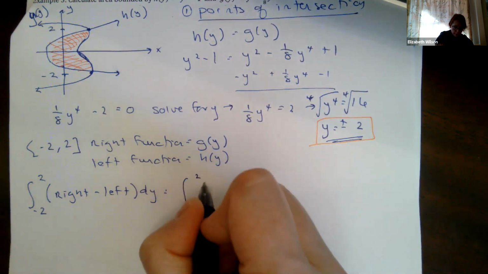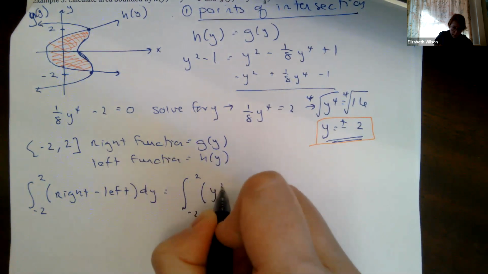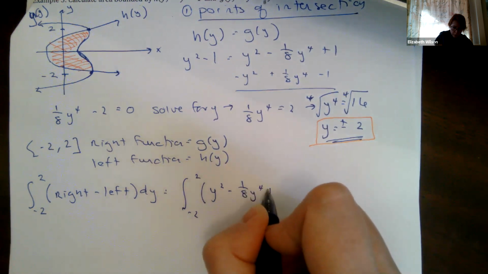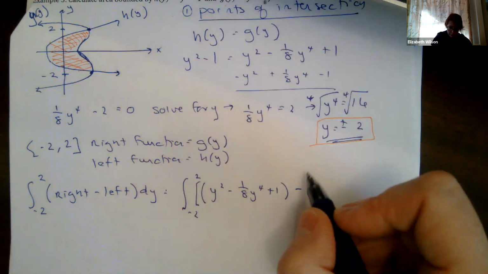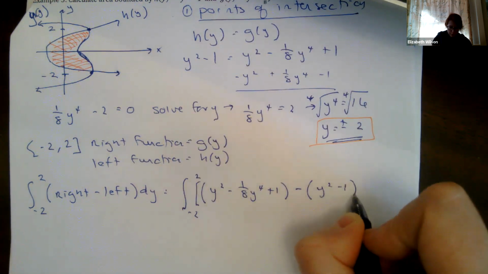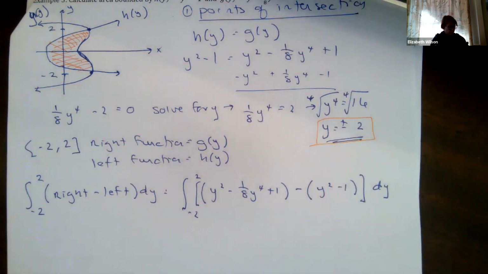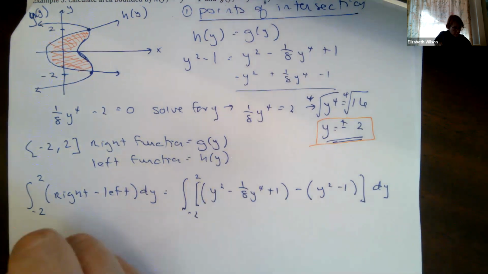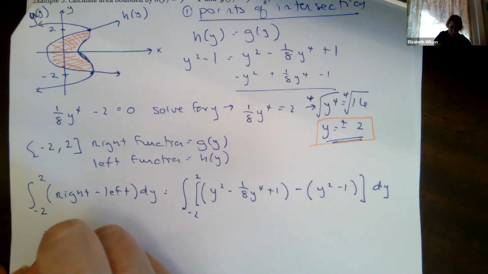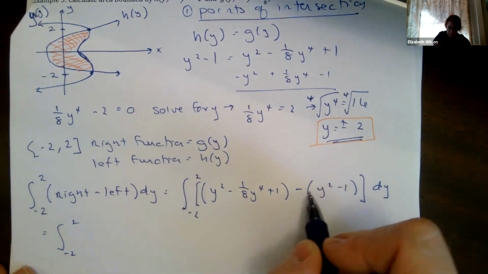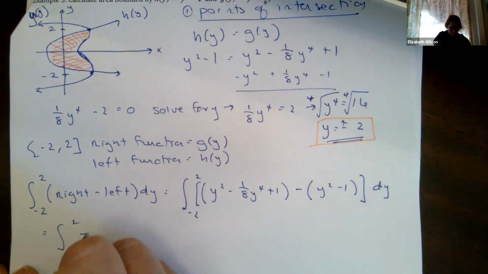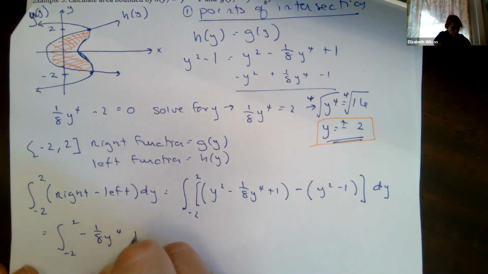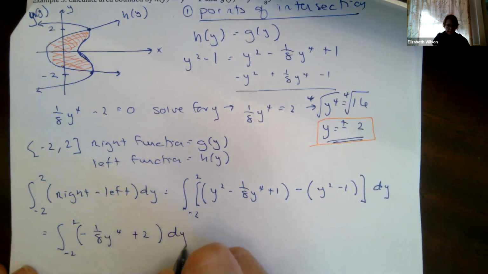From minus 2 to 2. So my right function, g of y, let's write it down, y squared minus 1/8 y to the 4th plus 1, minus my left function, h of y, y squared minus 1, dy. Okay, so this is going to give me the integral from minus 2 to 2. The y squareds cancel. Watch out for your negative. You're going to distribute that. So it's going to be minus y squared plus 1. Okay, so then this ends up being minus 1/8 y to the 4th plus 2 dy.